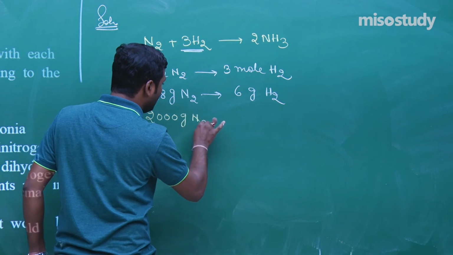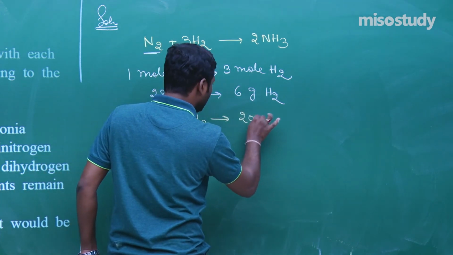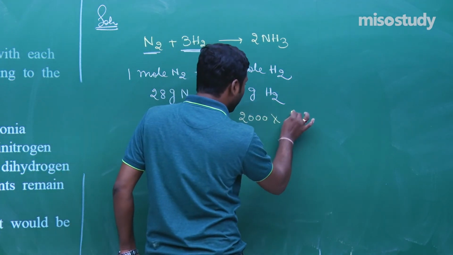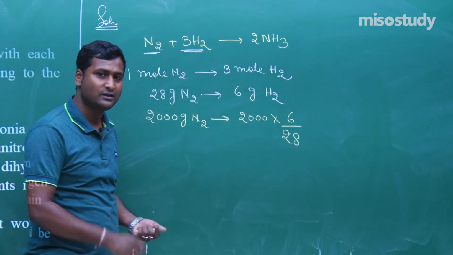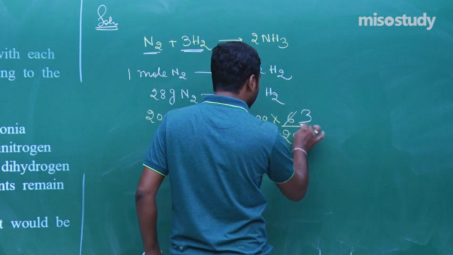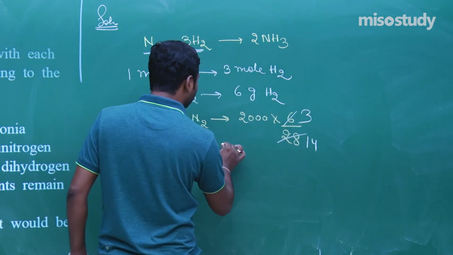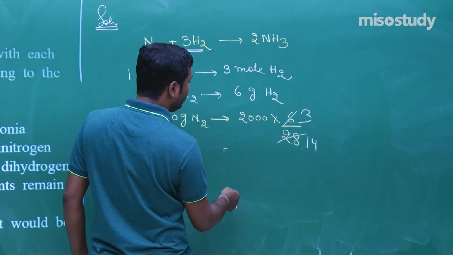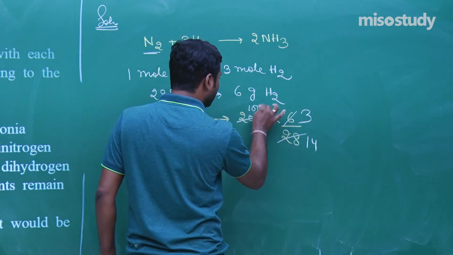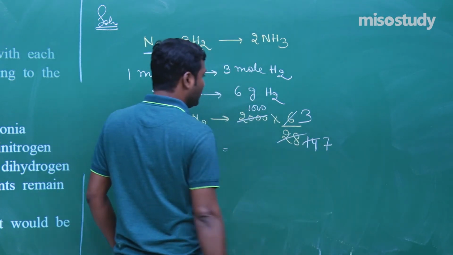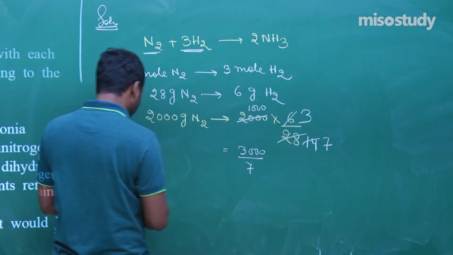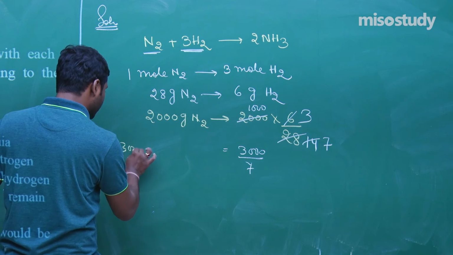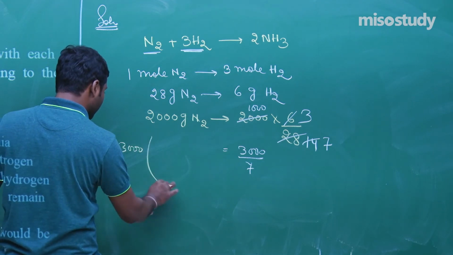2000 gram N2 combines with 2000 multiplied by 6 divided by 28 gram H2. Am I right? 2 3s are 6, divided by 14. That is, it will be 3000 upon 7. Now divide this 3000 upon 7. What will happen in this case?